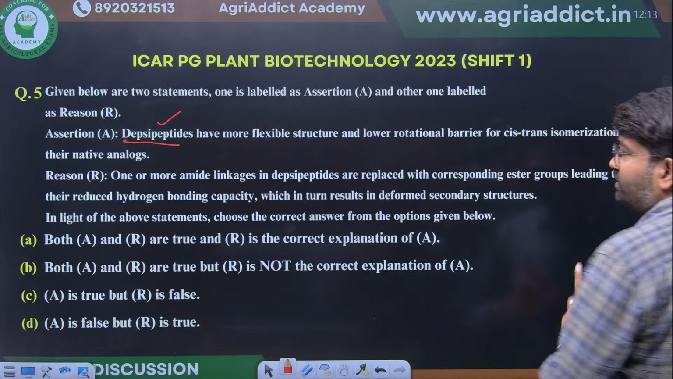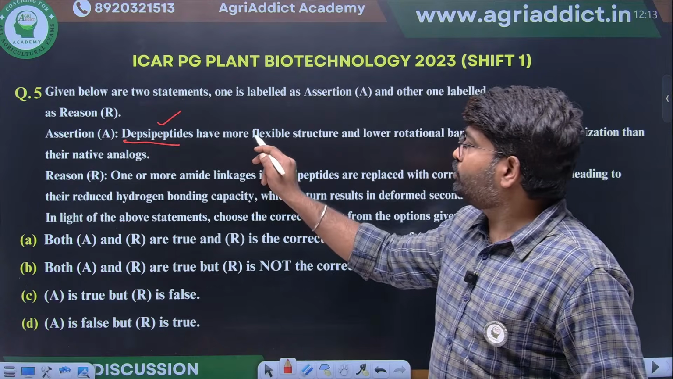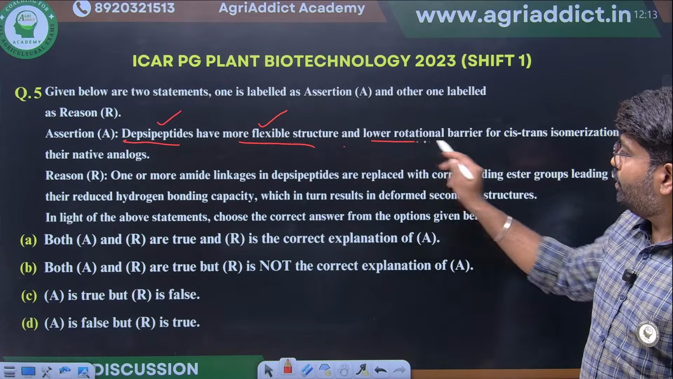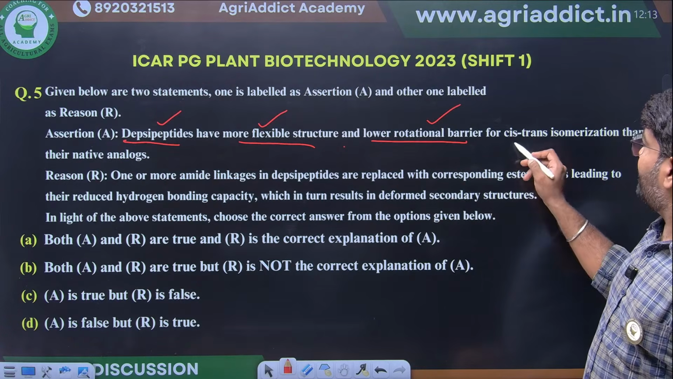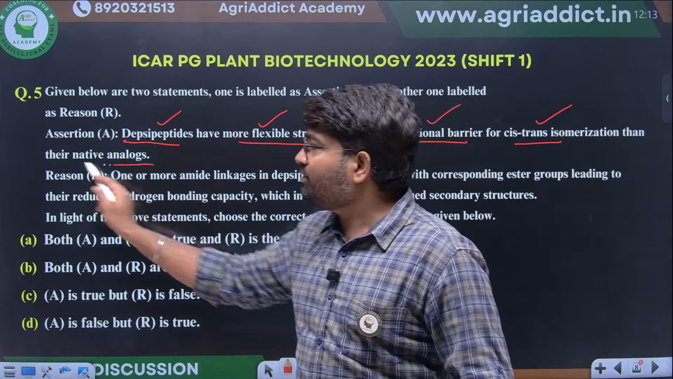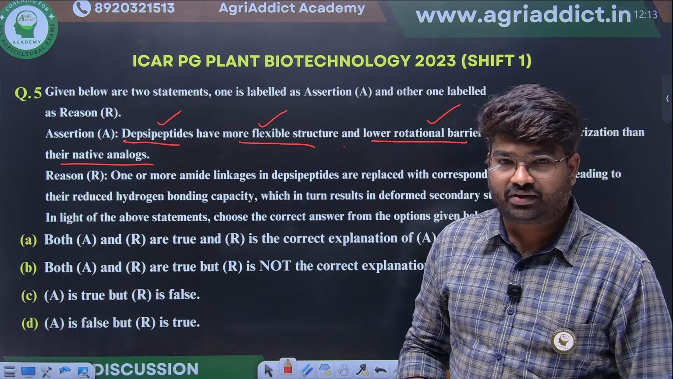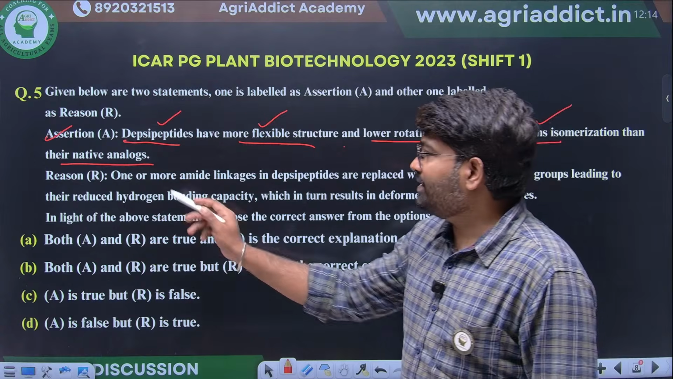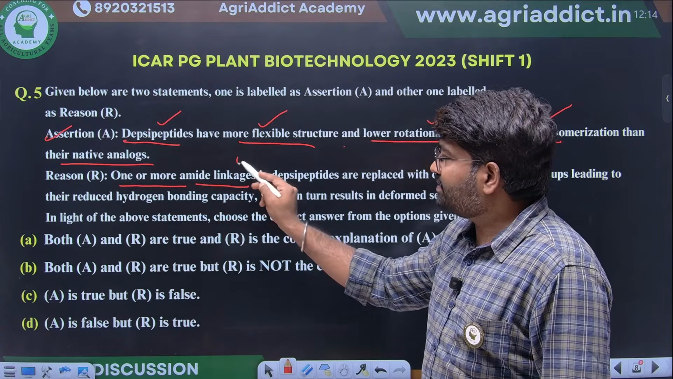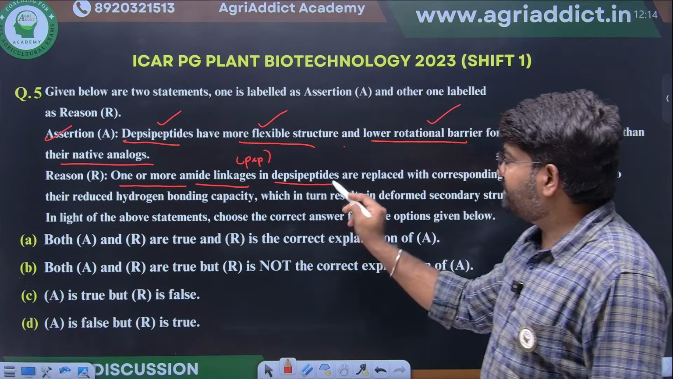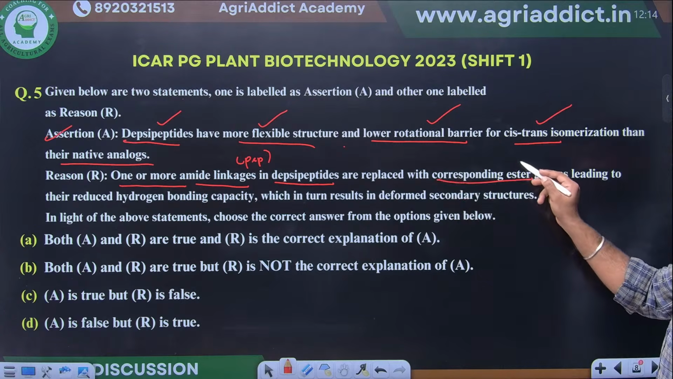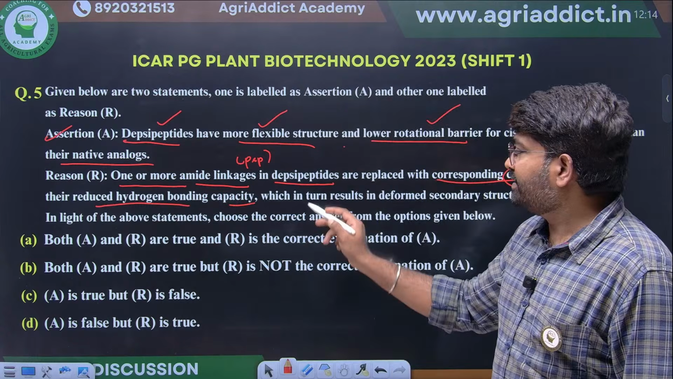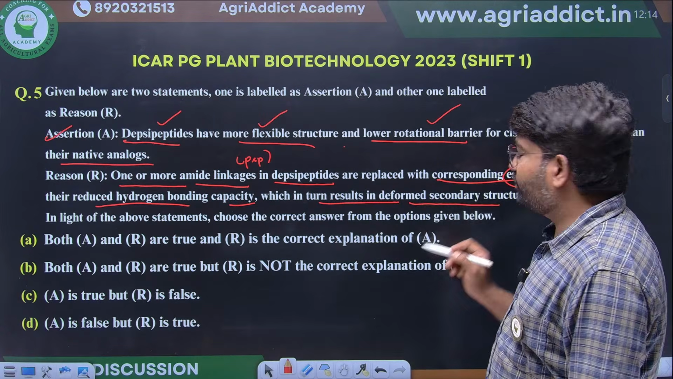Now you solve this. Depsipeptides have a more flexible structure, with a lower rotational barrier for cis-trans isomerization than their native analogs. Whether this is true or not? Yes, we have seen this is true. The second statement says one or more amide linkages, that means peptide bonds in depsipeptides, are replaced with corresponding ester groups, leading to reduced hydrogen bonding capability, which in turn results in deformed secondary structure.